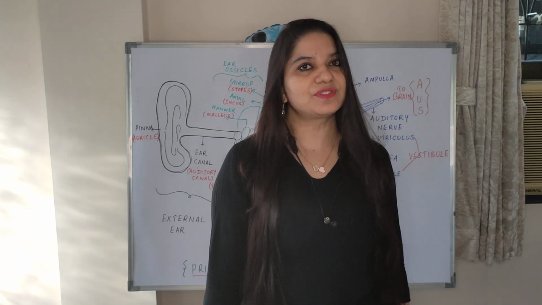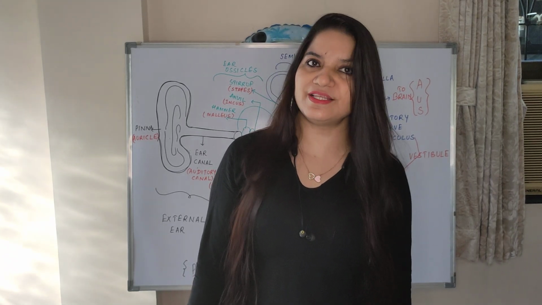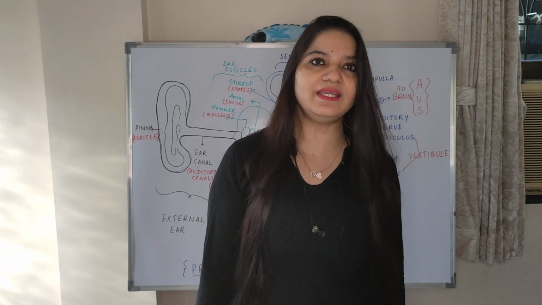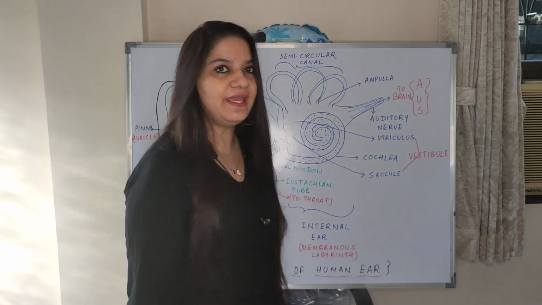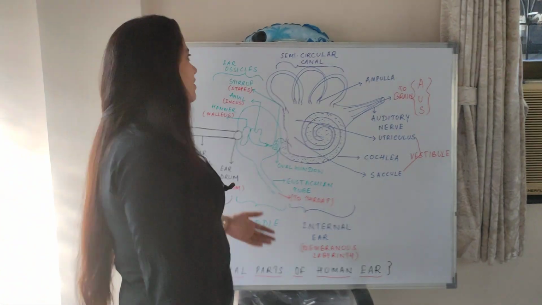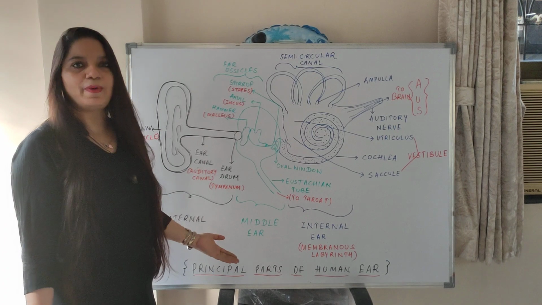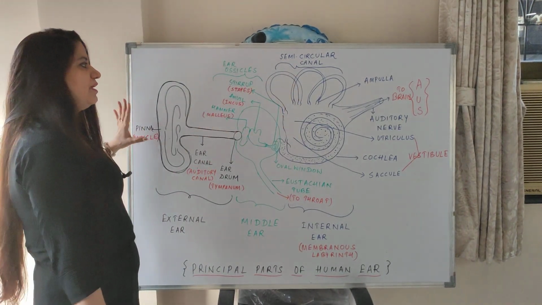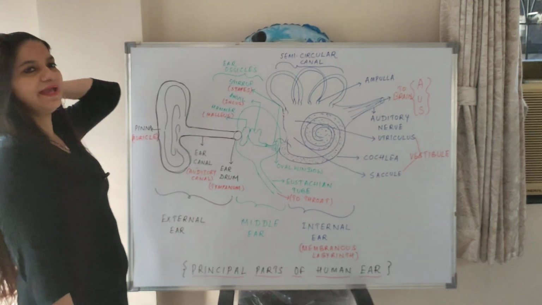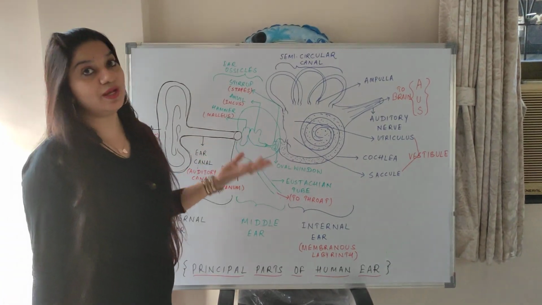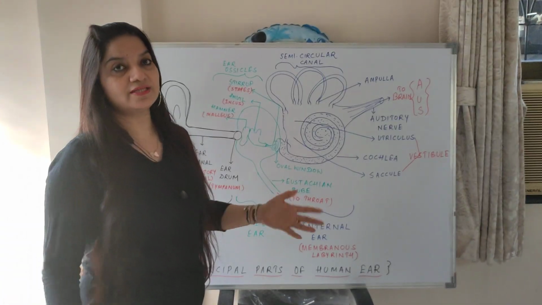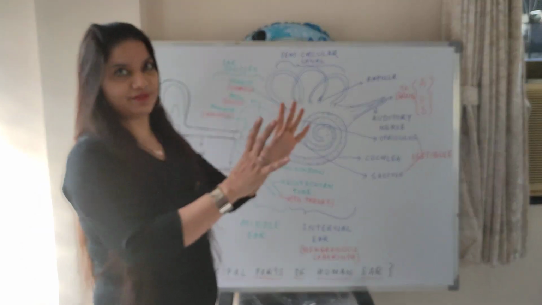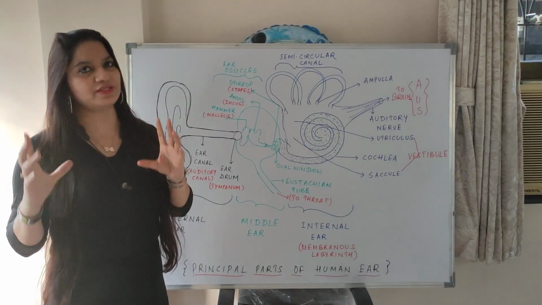So today I am starting with nervous system and sense organs. So let us begin with the sense organ. Today I will be starting the structure of ear, the parts of the human ear. So I have drawn a diagram. First of all, I'll just explain what diagram I have drawn. You have to be well versed with the diagram in biology. See, biology is 50% diagram and 50% theoretical part.